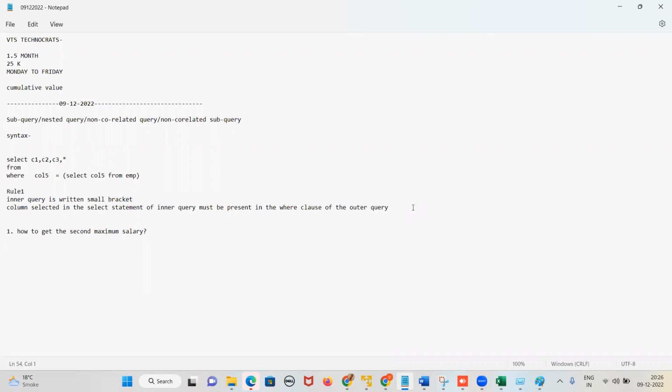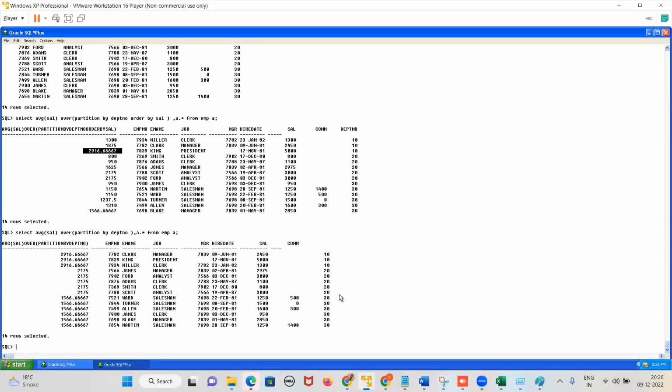What is the query for that? Select max of salary from EMP. What is the max query to find the first maximum salary? Select max of sal from which table? From EMP. This will give what? Maximum salary. What is the maximum salary?